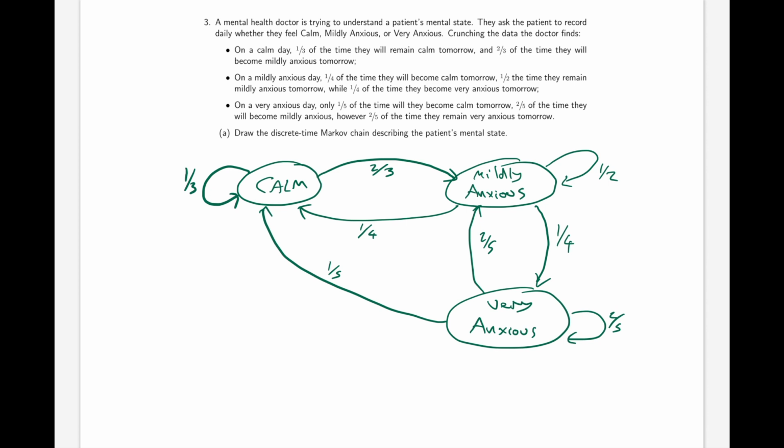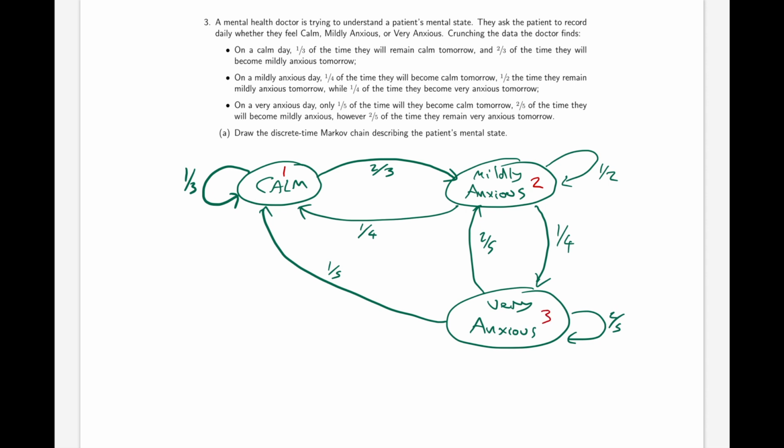It would also be useful to be able to write down the transition probability matrix. In order to do that, we would have to order the states. So let's order calm as the first state, mildly anxious as the second, very anxious as the third.